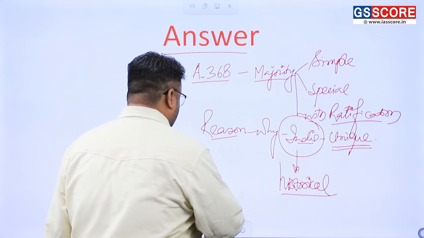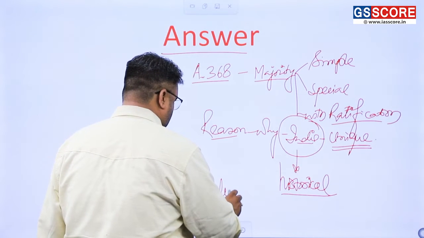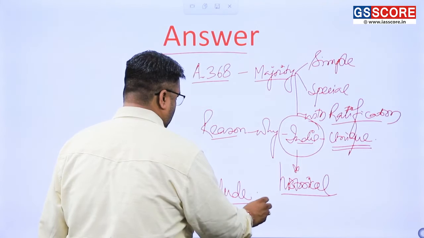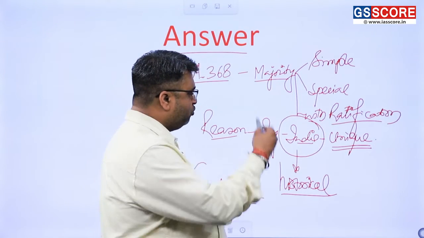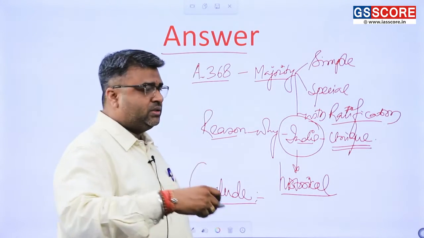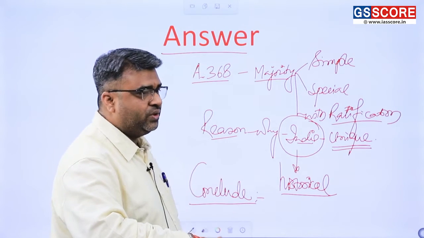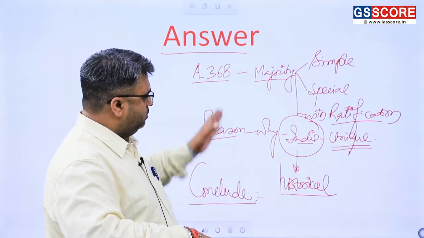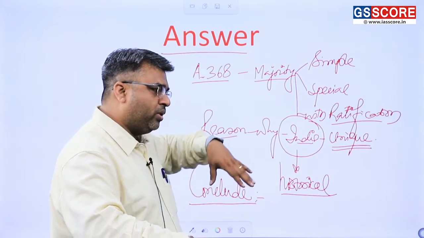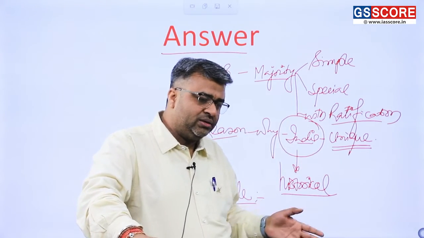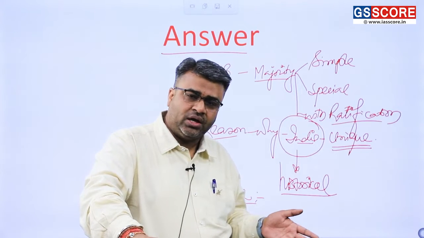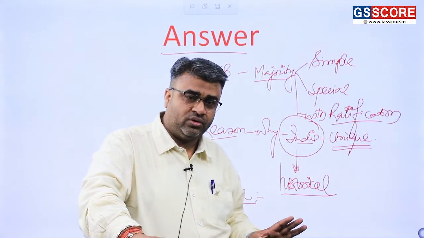And then try to conclude. Try to conclude in 2 or 3 lines. So that should be your approach. If it is a 15 marker question, then you can elaborate a little bit more as well. But if the question is only about the amendment process or the uniqueness, it will obviously be within a 10 marker question or at the max a 15 marker question.